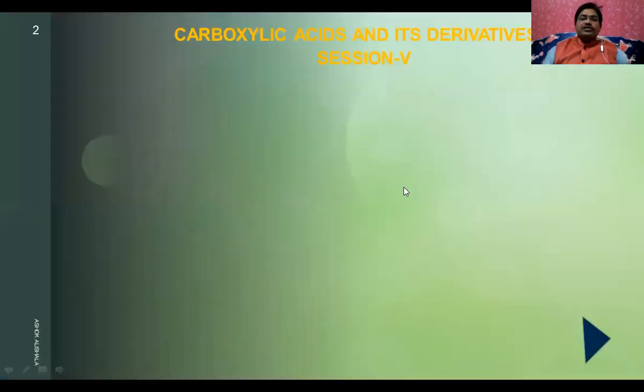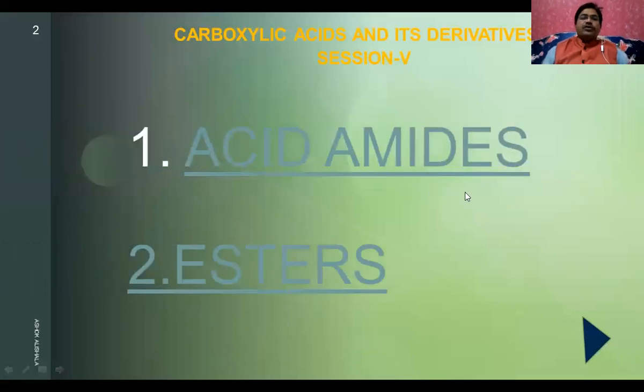What will we discuss today? We will discuss acid amides and esters. Previously, in this carboxylic acids and derivatives series, in session 4, we discussed acid chlorides and acid anhydrides. In this class, we'll discuss acid amides and esters. Let us see what these are.